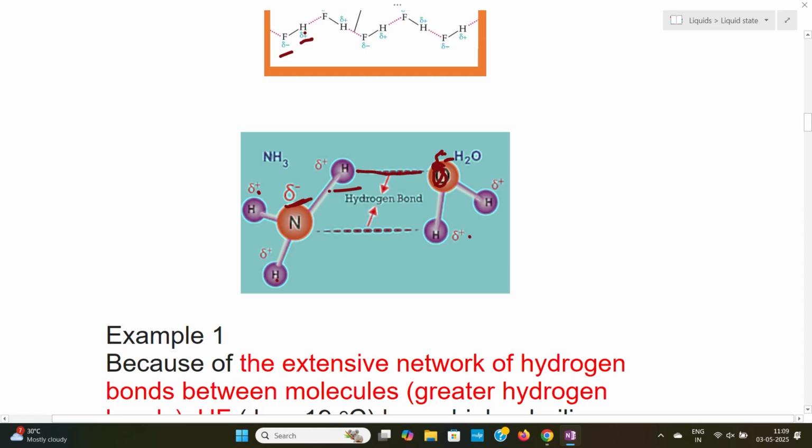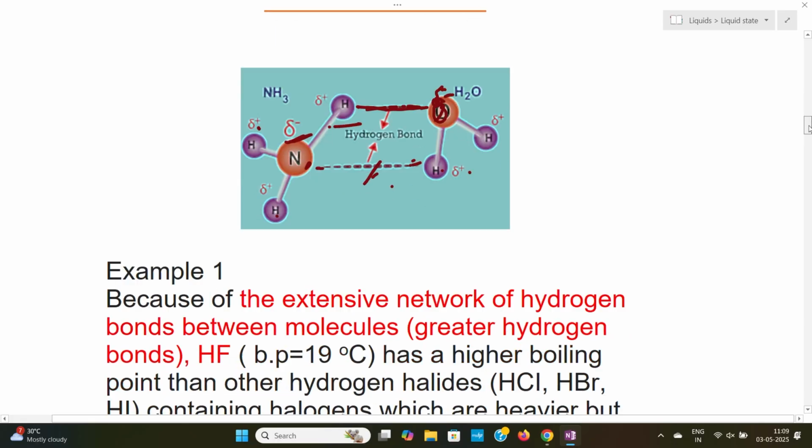Therefore, there will be the formation of a hydrogen bond. In the same way, this nitrogen is having an interaction with the hydrogen of the water molecule. Here also there will be a formation of a hydrogen bond. Therefore, intermolecular hydrogen bond formation can happen between two molecules of the same substance or different substances.